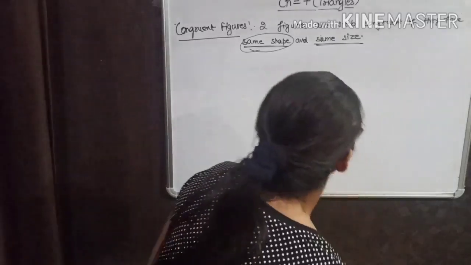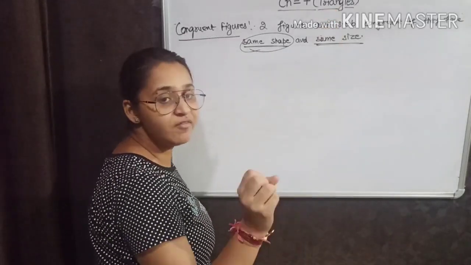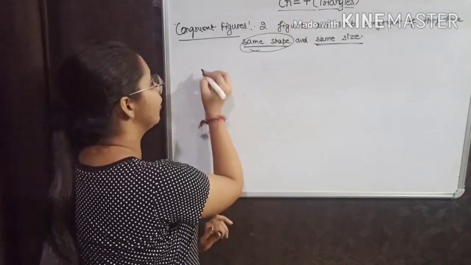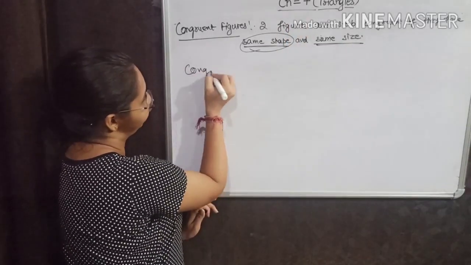The chapter name is triangles. It means we will discuss the congruency of triangles here. Congruency of triangles.